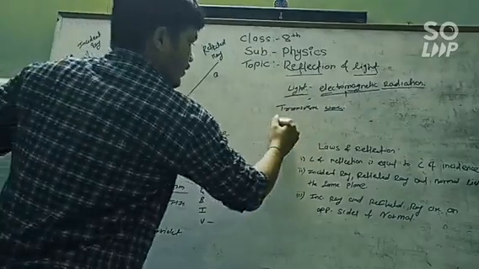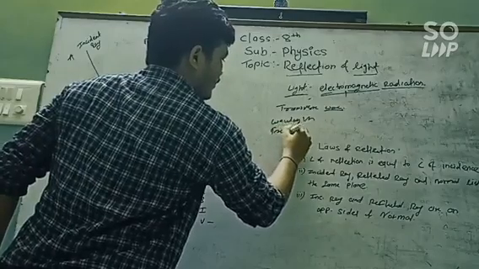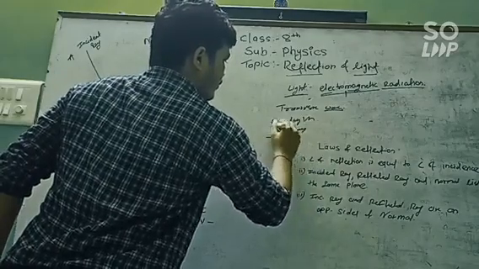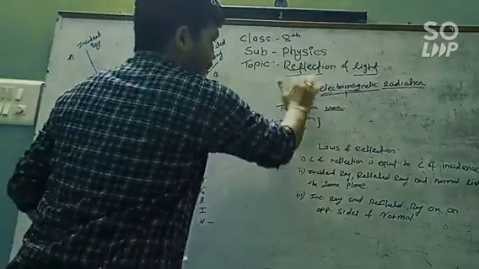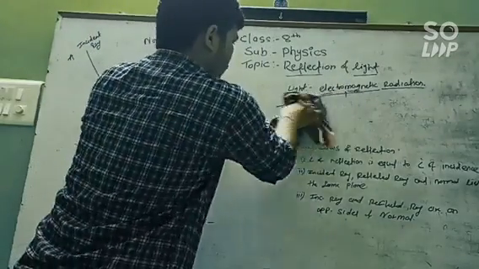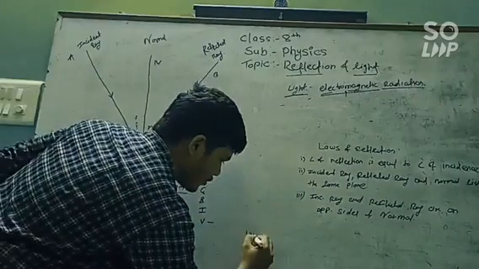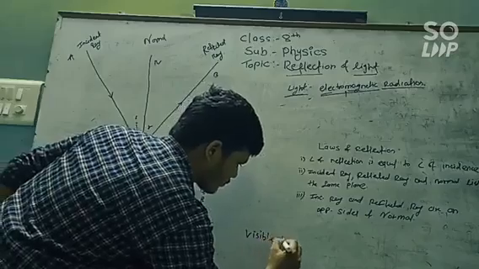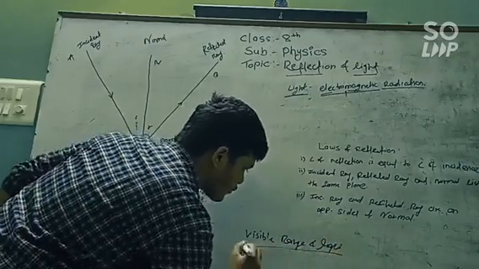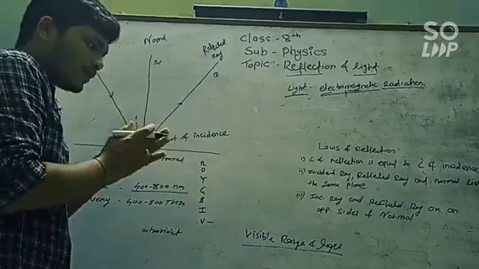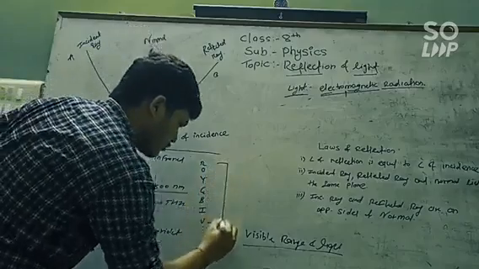So what is the wavelength? What is the frequency? These are the two characteristics which are important in the reflection of light. Now you know the visible range of light: our human eye is able to see only a specific range of light.